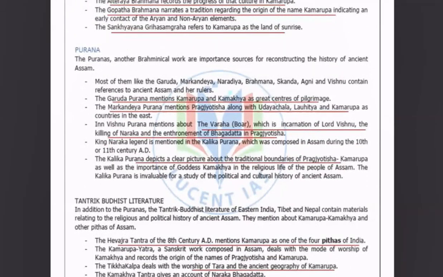What are those? The Garuda Purana mentions Kamrupa and Kamakhya as a great center of pilgrimage, very important from the Prelims perspective. The Markandeya Purana mentions Pragjyotisha along with Udayachala, Lohita, and Kamrupa as the countries in the east. The Vishnu Purana mentions the Varaha or boar, which is the incarnation of Lord Vishnu, the killing of Naraka, and the enthronement of Bhagadatta in Pragjyotisha. The king Naraka legend is mentioned in the Kalika Purana. So, in this way, different Puranas mention the ancient matters of Assam.